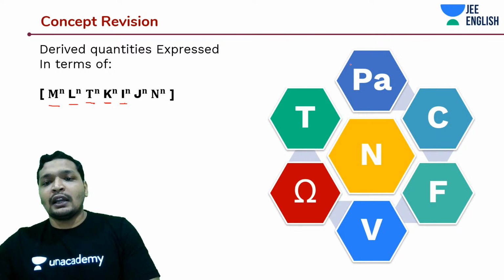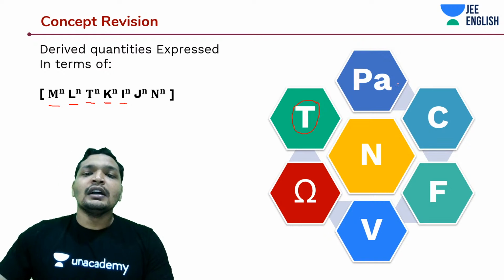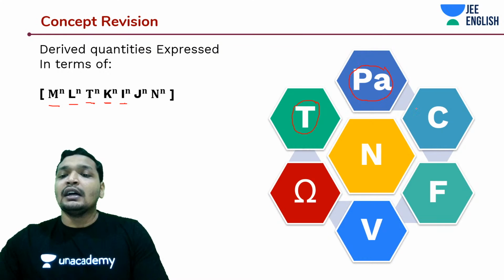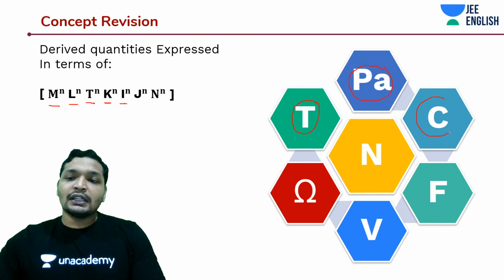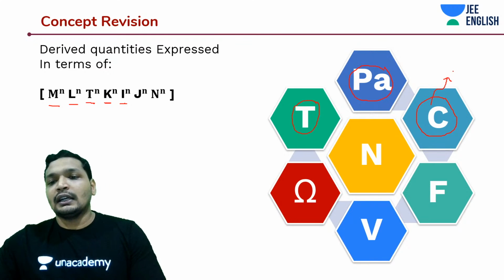So here we have all the derived quantities. You will be expressing these derived quantities like Tesla, the unit of magnetic field, Pascal, the unit of pressure, Coulomb, which is a derived quantity which you can express in terms of amperes and time.